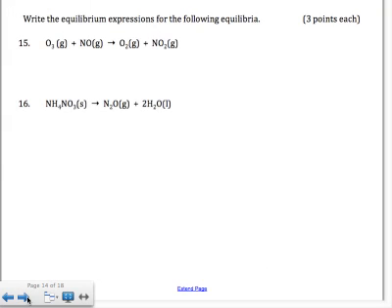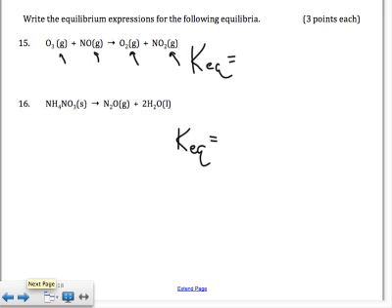Write the equilibrium constant expressions for the following equilibria. So we're doing the KEQ for these two reactions. So the first thing you need to look at, all of these are in the gas state, so they are all going to appear in the equilibrium expression.